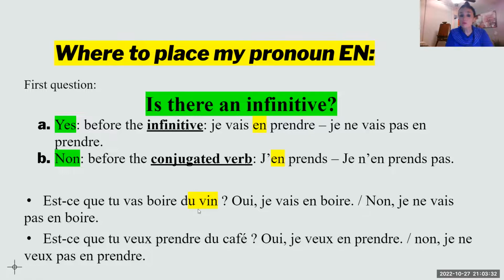Est-ce que tu vas boire du vin? You need to replace du vin. But let me check. Do I have an infinitive? Yes, I do. So therefore, oui, je vais en boire. Or non, je ne vais pas en boire.